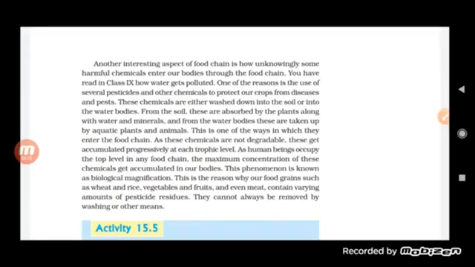Now it will be taken up by them and distributed from one food chain to the other, and the accumulation of these chemicals will progressively increase at each trophic level. The maximum concentration of the chemicals will be accumulated in the higher carnivore. And you know, a higher carnivore like a tiger, or a lion, or even the human being, will have the highest accumulation of these chemicals.